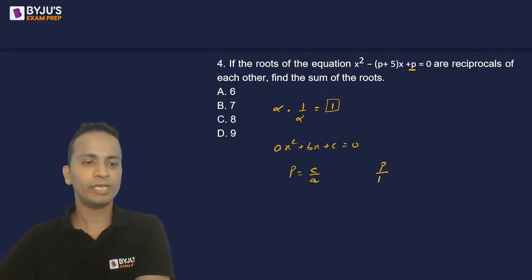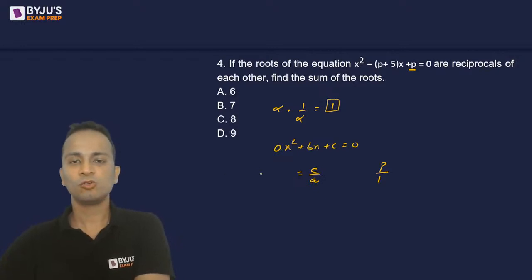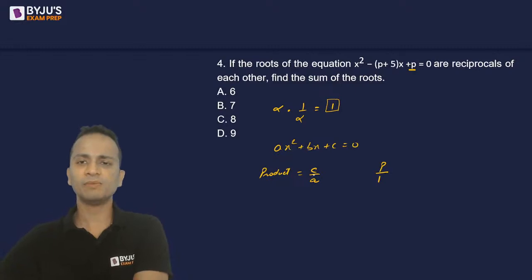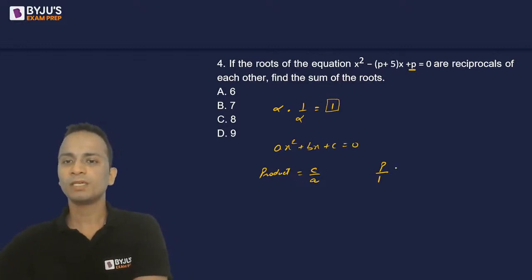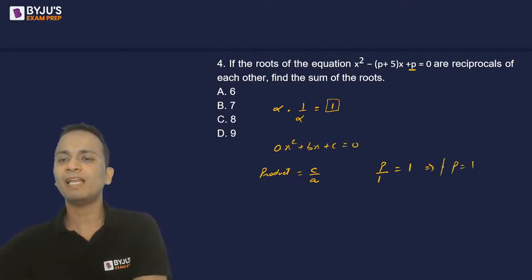Okay. Wait, just to avoid confusion. Product of roots is c upon a. In the given equation, c upon a is p upon 1. That will be equal to 1 as per the given question. Okay. So what will be the value of p? The value of p will come out to be 1.